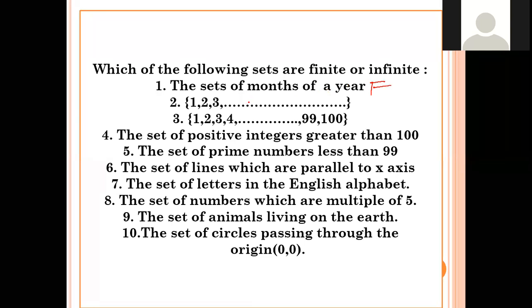What about the second one? 1, 2, 3 and it goes on. It is an infinite set. It does not end, correct? The dots don't end, it goes on. So it is an infinite set.